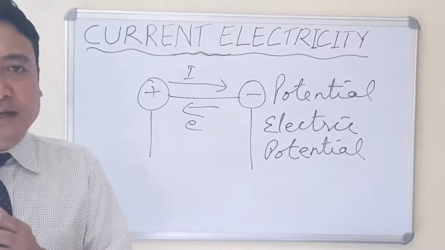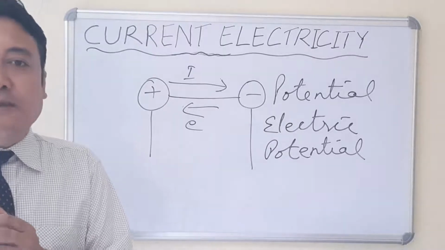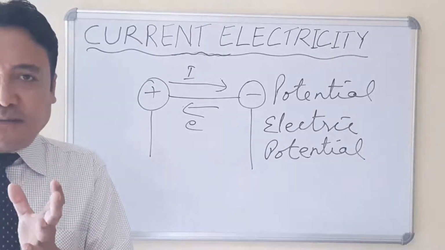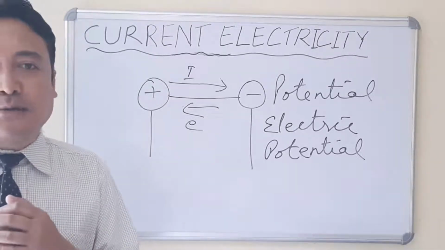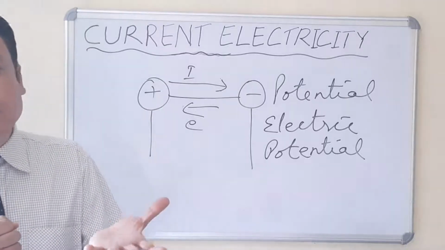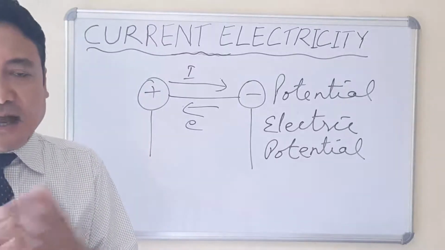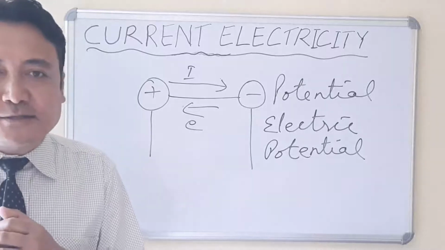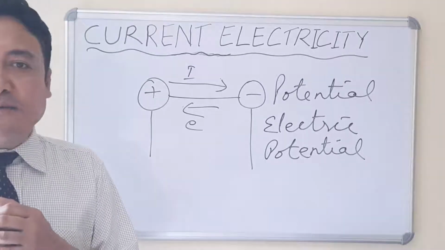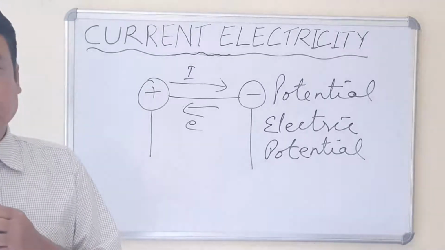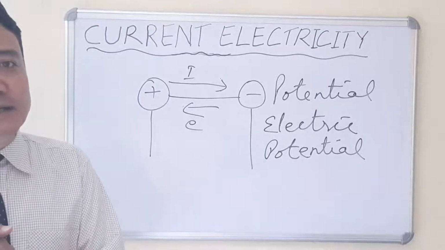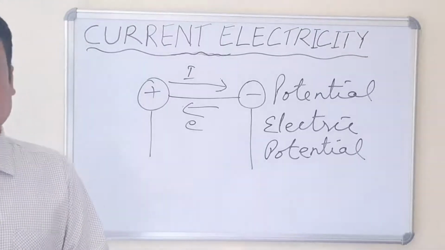So when you bring the two bodies in contact, the heat from the hotter body will flow towards the colder body, and the colder body slowly rises in temperature. That flow of heat will take place until both bodies attain the same temperature. So that means in order to make heat flow, the two bodies should be in contact.